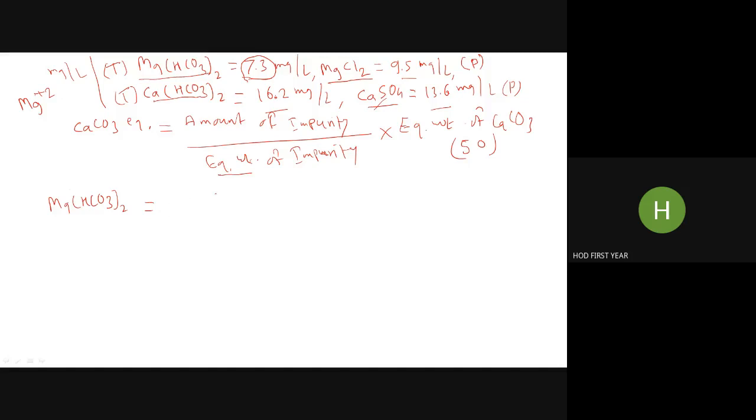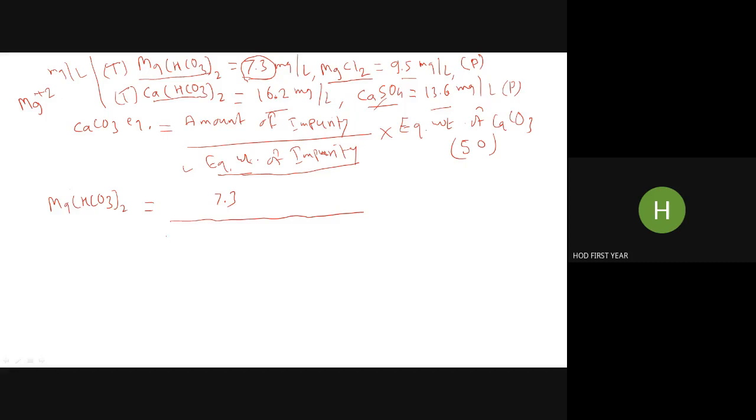So that I should write without hesitation. 7.3 directly you can write, divided by what? Equivalent weight of magnesium bicarbonate. So equivalent weight of magnesium bicarbonate is what? It's molecular weight divided by valency. Equivalent weight means molecular weight divided by valency.